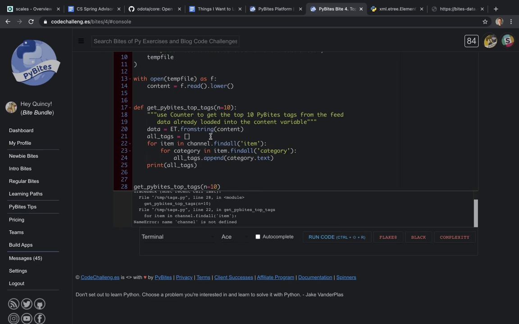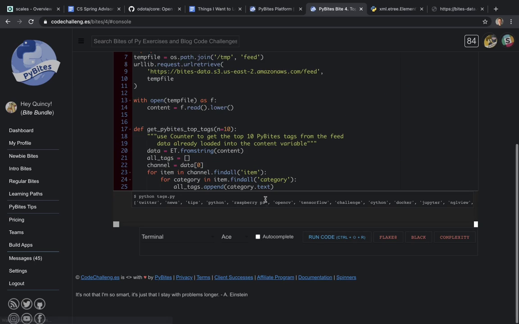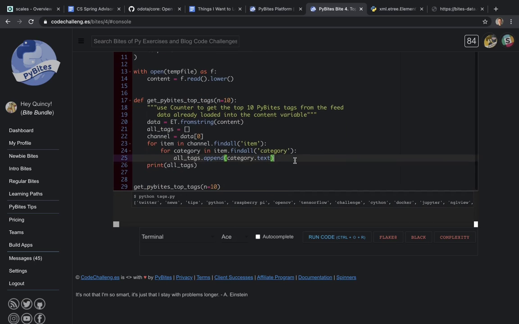And at this moment, minus having the counter, which I already know how to do, I am done. I'm going to now create a counter which goes through this list of tags that I've pulled out of the XML, and that counter is going to get the most common 10.